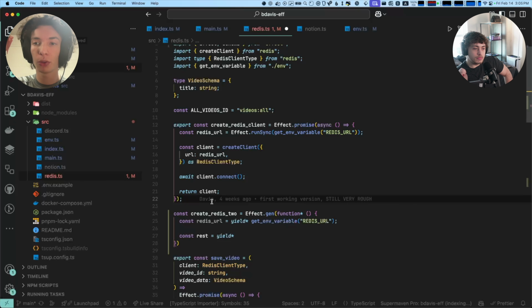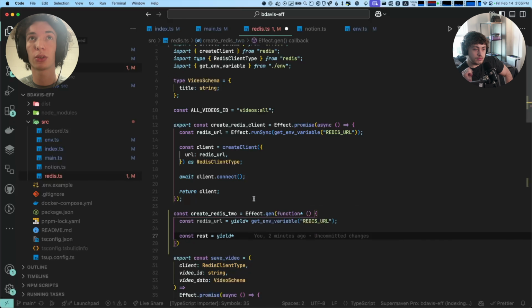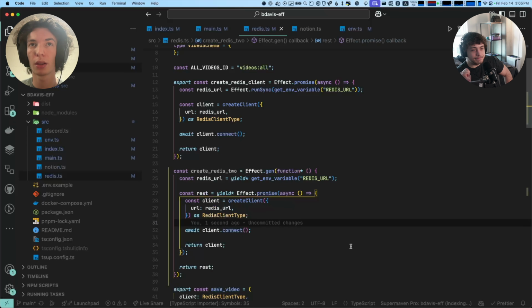But ideally, you want to make your base effects as small as possible, and then make the rest of your effects combinations or composed effects. In order to compose effects, your initial effects have to be very small to build up these bigger pieces. So the main way we compose effects is with effect.gen. And so we can say here, and we can do effect.promise. So this is what that would look like.